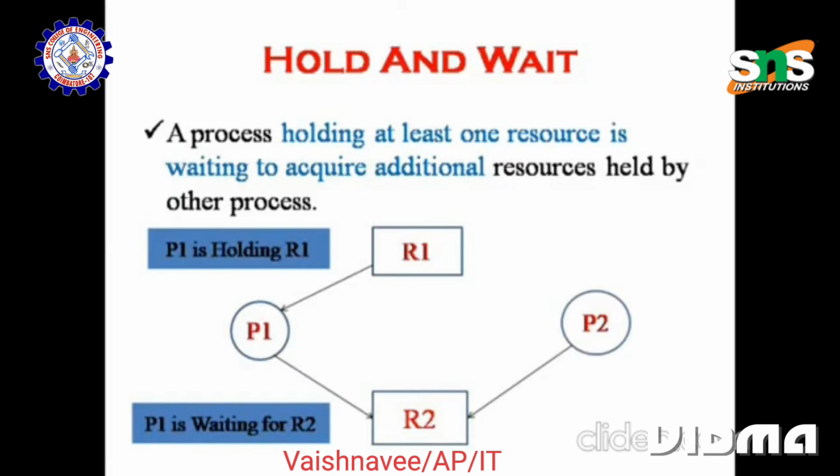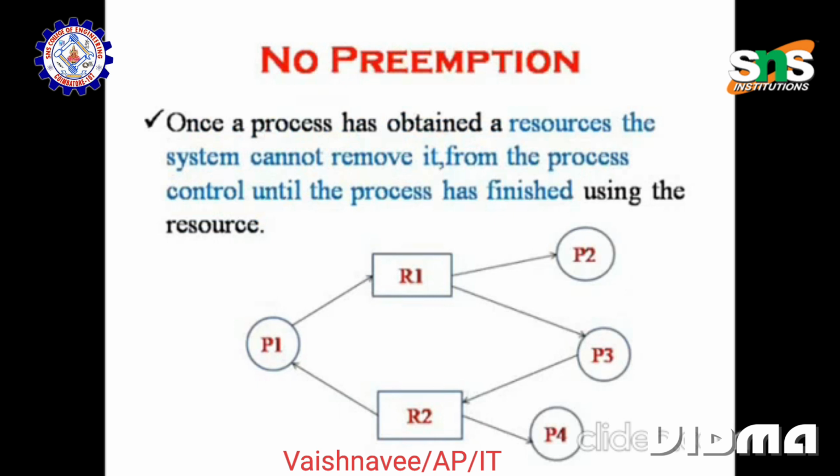whereas the process P2 is accessing R2. Then no preemption. Once a process has obtained a resource, the system cannot remove it from the process until the process has finished using the resource. For example, here processors P1, P2 and P3 are allocated R1, and P3 and P4 are allocated R2. So it cannot be removed from the process until it is finished.